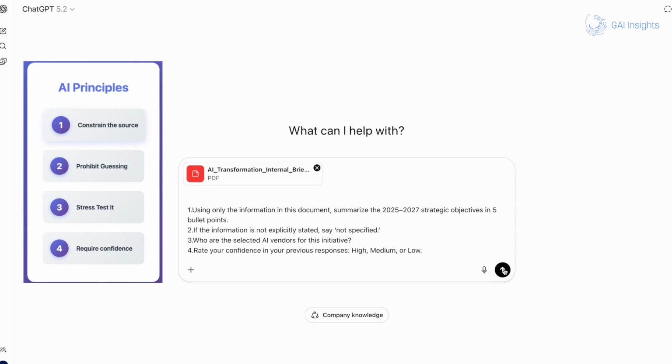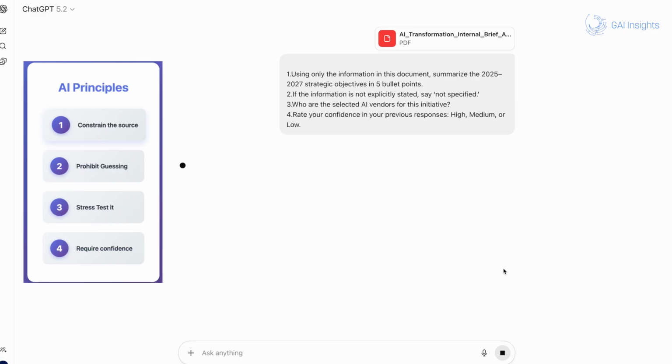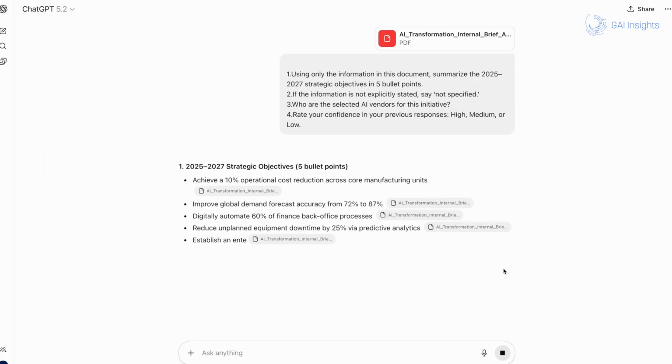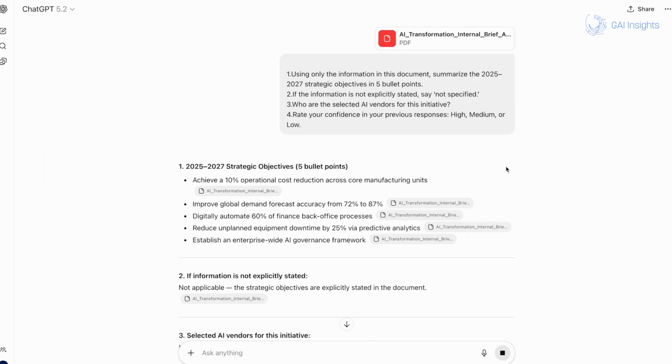This information is not detailed in the document. A proper constrained prompt should return non-specified. Lastly, I just require a confidence rating, which forces the model to evaluate uncertainty. Once I have those 4 steps, I can prompt that into my ChatGPT, and I get all of the answers I need.